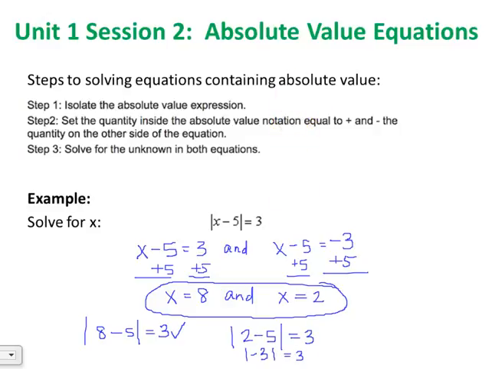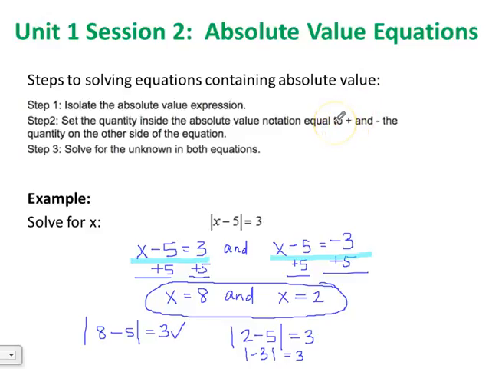All right, so make sure you take down this example in your math notebook. The important thing is that you know that you're setting up two different equations. You're taking the expression in the absolute value notation and you're setting it equal to a positive 3 and then the negative 3, and then solving for both those equations.